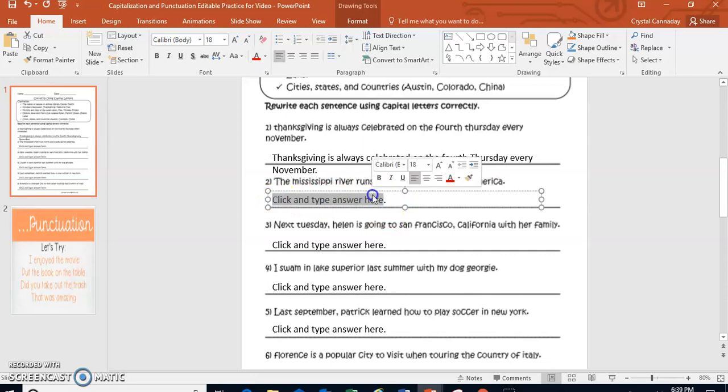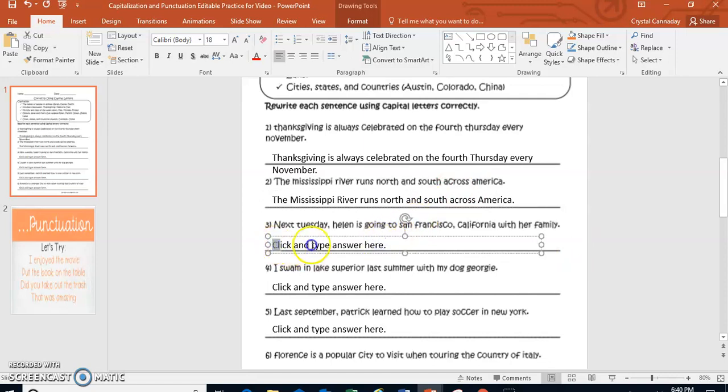It says the Mississippi River runs north and south across America. So what do you think needs to be capitalized? The is already capitalized for us, but Mississippi River needs to be capitalized because it's the name of a river. If it just said the river runs north and south across America, then it wouldn't be capitalized. But since it has the name, it is capitalized. What about America? Is America capitalized? Yes, it is because it is the name of a country.